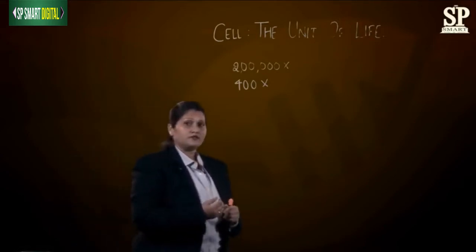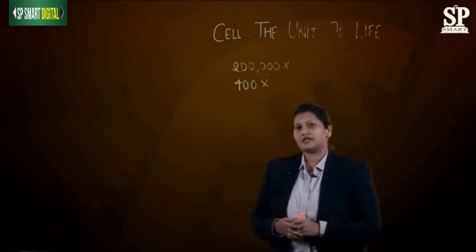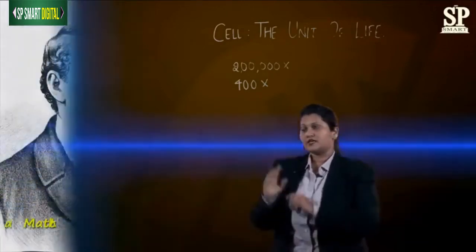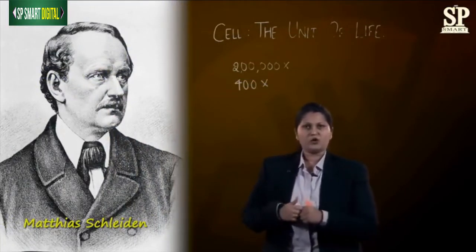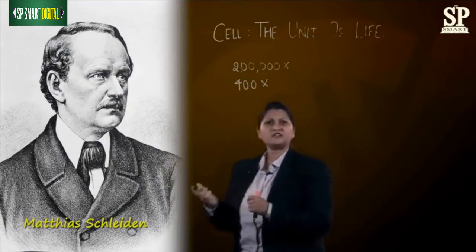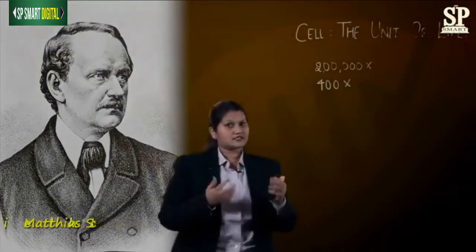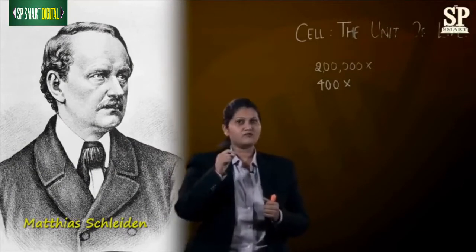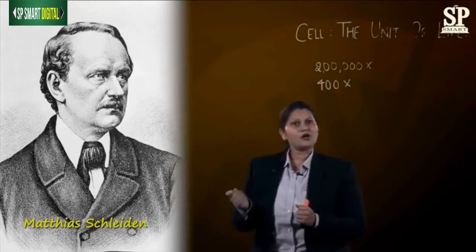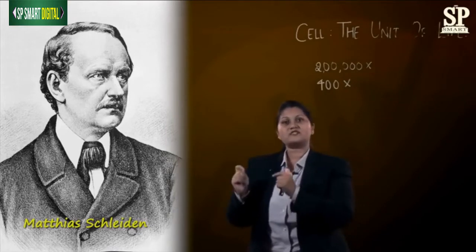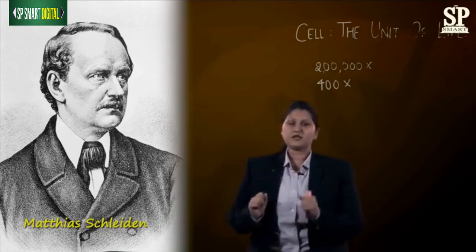Now we come forward to study two great scientists. The name of the first scientist is Schleiden. He was a botanist. He took up various plant cells, studied all of them, and came to one conclusion: all plants are made up of a structural and functional unit which we call the cell.